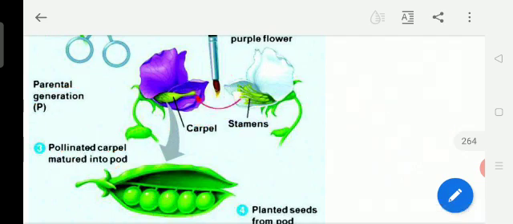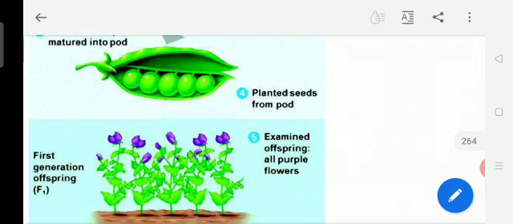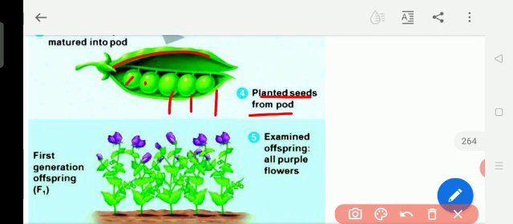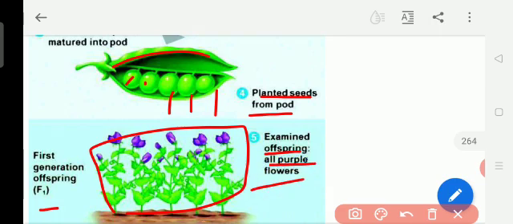Now, afterwards, the fourth step: planted seeds from the pod. Okay, so this is the pod, and from the pod he planted the seeds. From the seeds he got the F1, first generation, new plants. Examined offspring: all purple flowers.